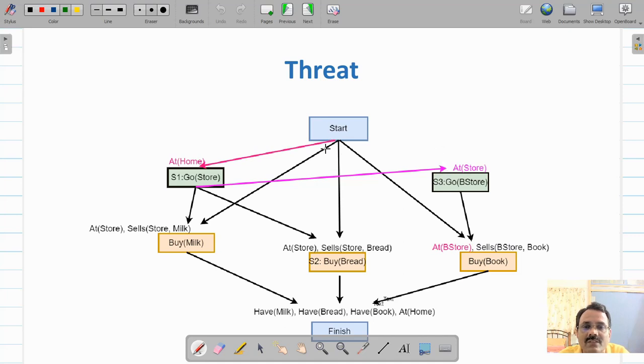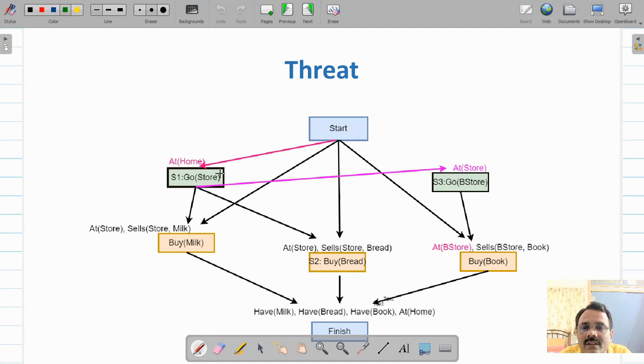So one solution we have proposed for that is first we will perform S1 and then we will perform S3, so that you do not have to go home again. So now we have removed that threat that at home was false.